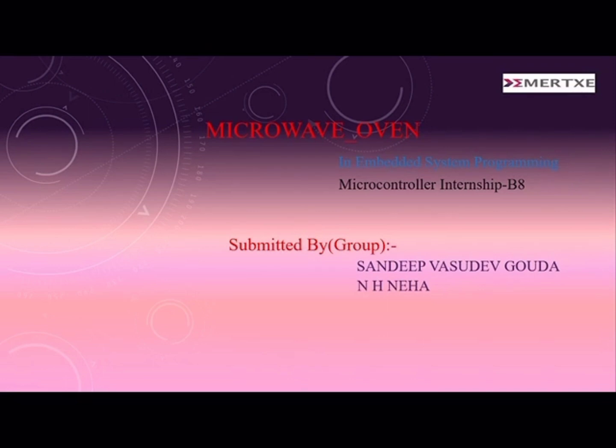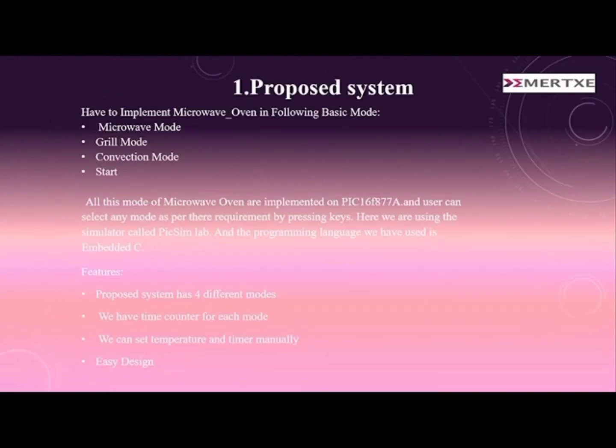So I'm going to discuss the microwave oven. The microwave oven basically has four modes: microwave mode, grill mode, convection mode, and the start. In the microwave mode, we have to set a power level for cooking.